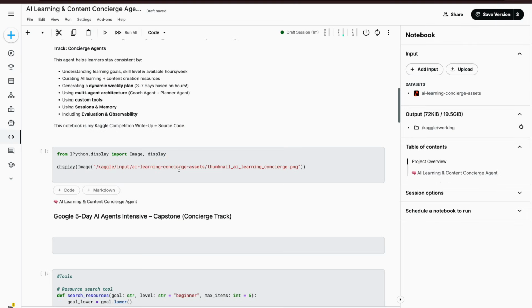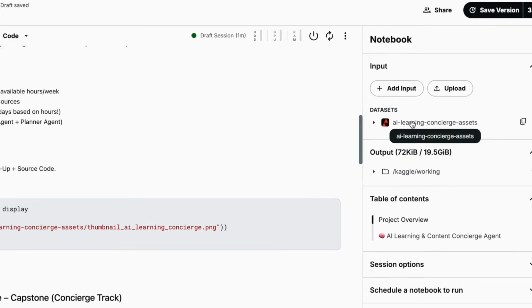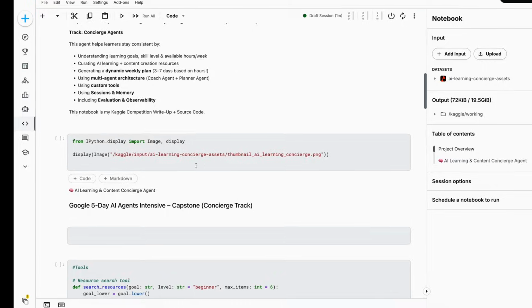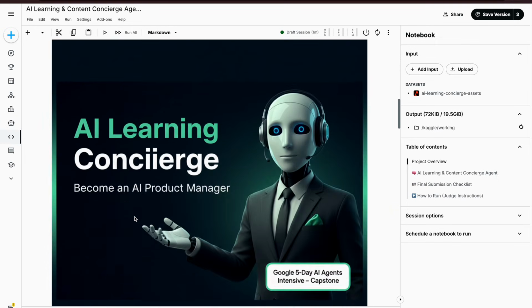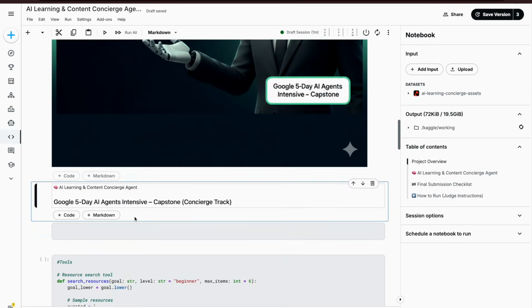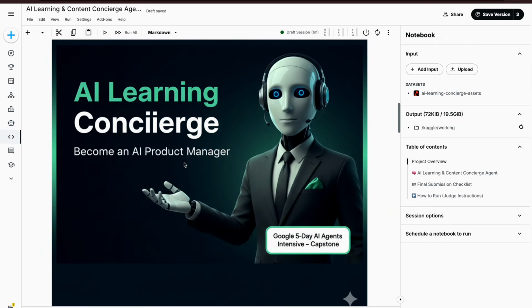So I have this ID. I have added this here in the dataset. I'll tell you how you can add it towards the end. And then you take this and put the image ID here in the code. So I'm going to run it and see. This is how the picture comes up. It says become an AI product manager.